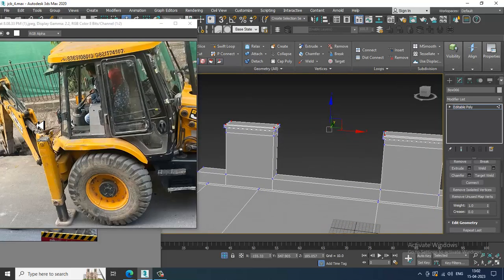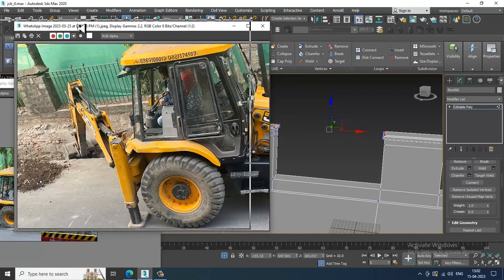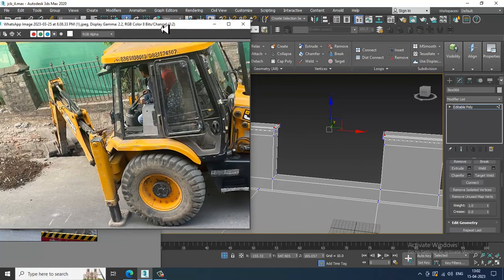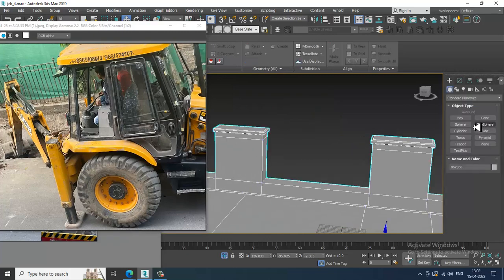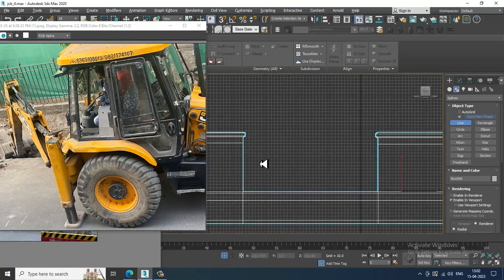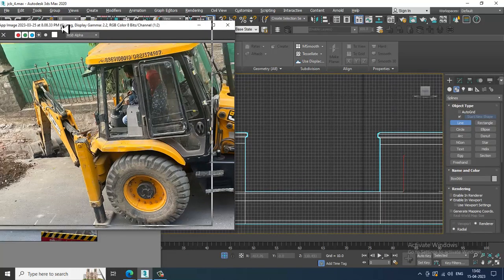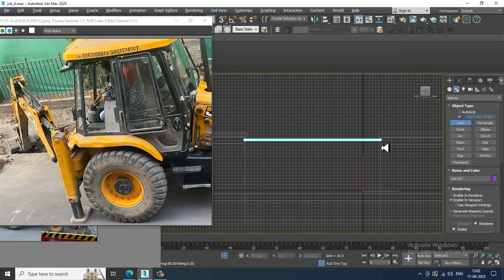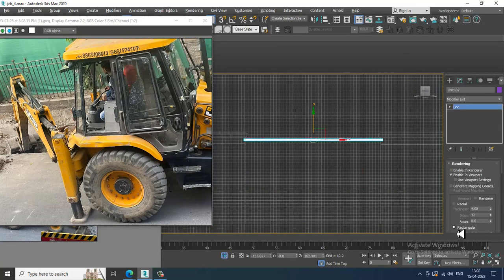Now over here, if you see this, we have some kind of railings. So let's take a line tool over here and create some railings.